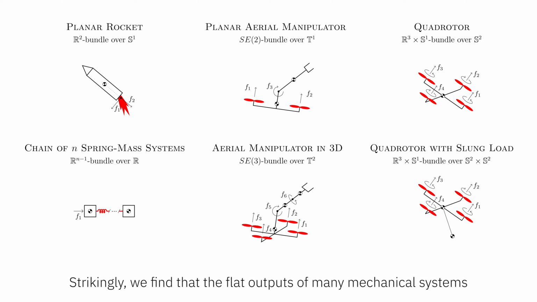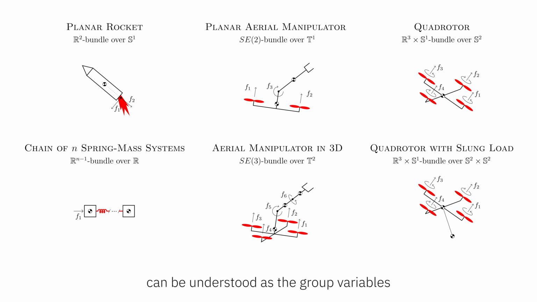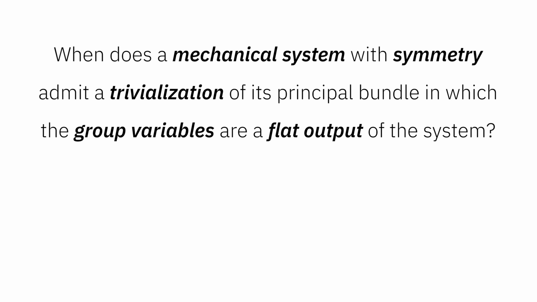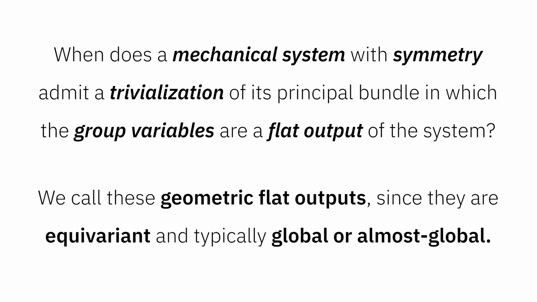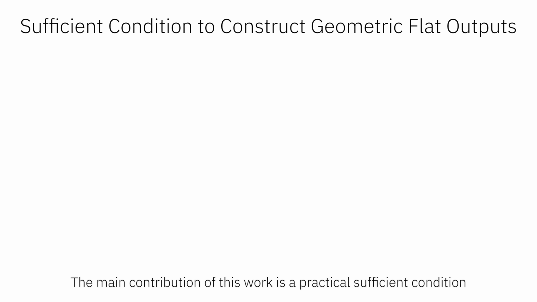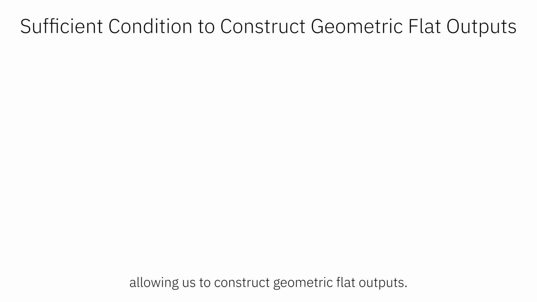Strikingly, we find that the flat outputs of many mechanical systems can be understood as the group variables of a particular trivialization of a principal bundle describing a symmetry of the system. We therefore raise the question, when does a mechanical system with symmetry admit a trivialization of its principal bundle in which the group variables are a flat output of the system? We call these geometric flat outputs, since they are equivariant and typically global or almost global. The main contribution of this work is a practical sufficient condition allowing us to construct geometric flat outputs.